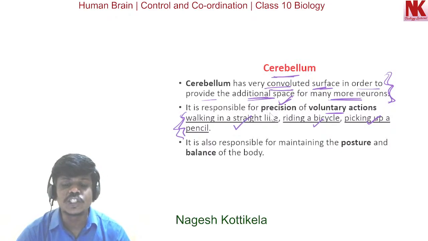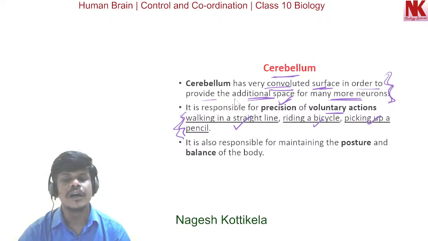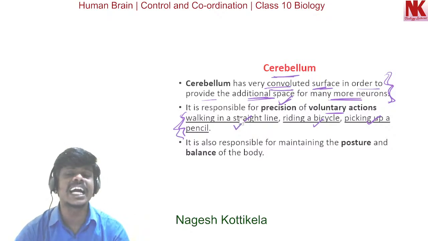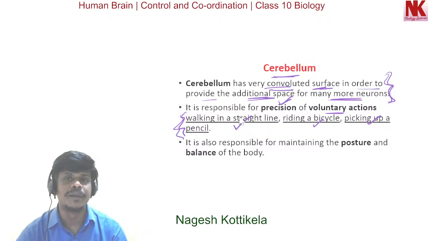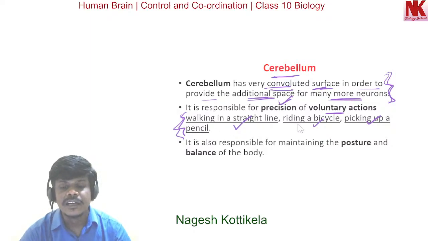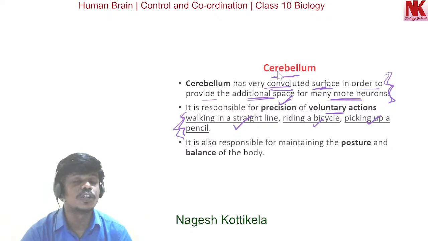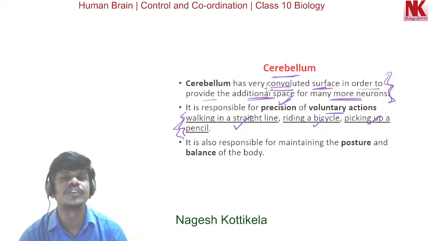The precision of voluntary actions are controlled by cerebellum, but the voluntary activities are controlled by cerebrum. Examples like walking in a straight line, riding a bicycle, picking up a pencil are controlled by the cerebellum part of human brain.